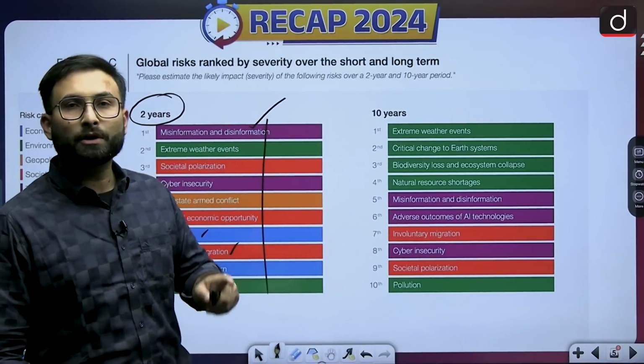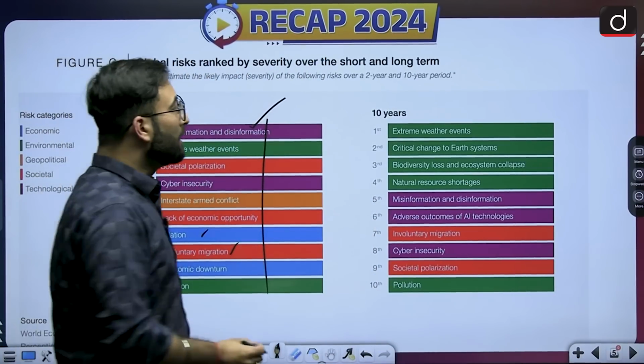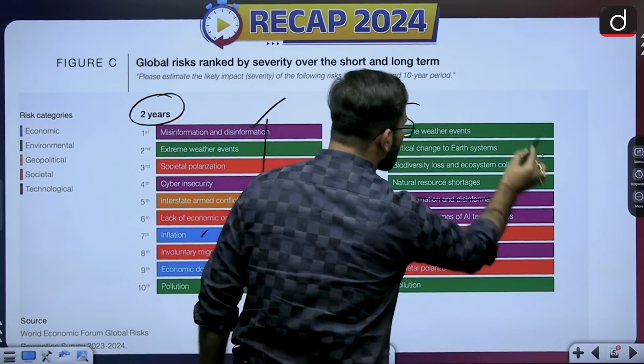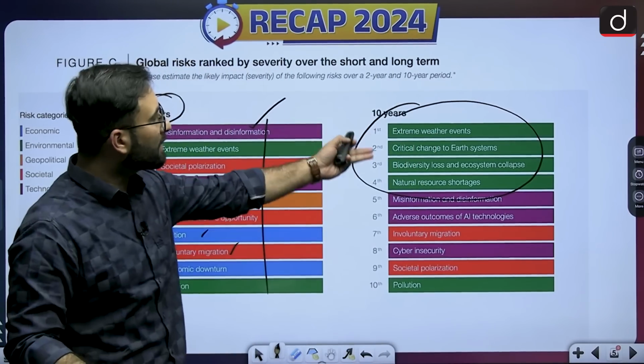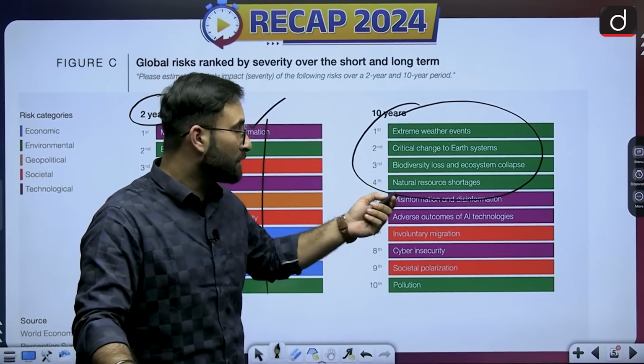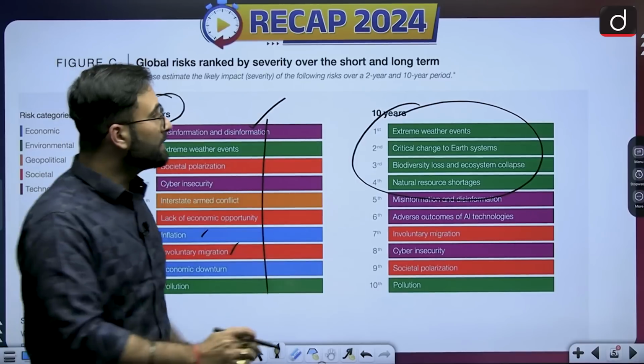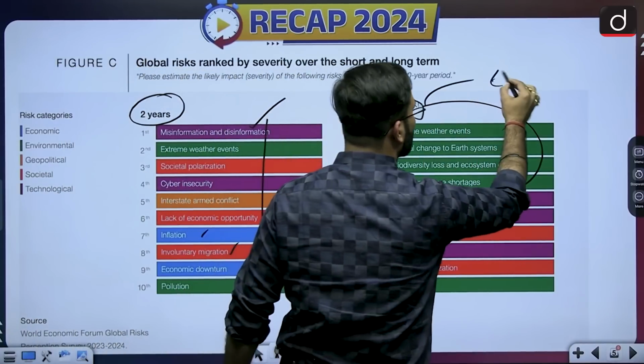For the term of 2 years. Now, if we are talking about the 10 year term, or you can say long term vision, you will be seeing that most of these threats are environmental in nature. Okay, extreme weather events, critical change to the earth system, biodiversity loss and ecosystem collapse, natural resources shortage, etc. So here you will be seeing that these are mostly related to environment.